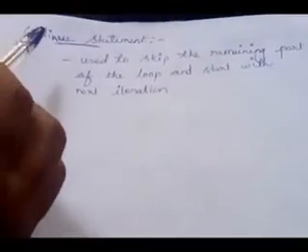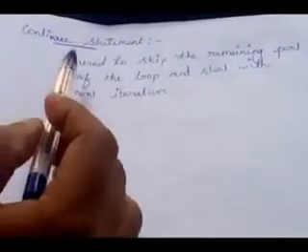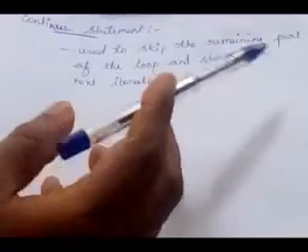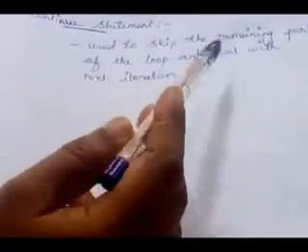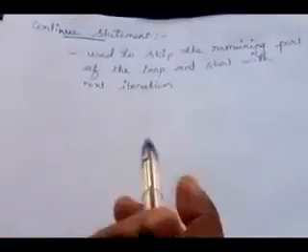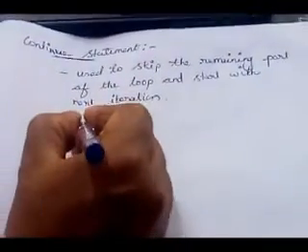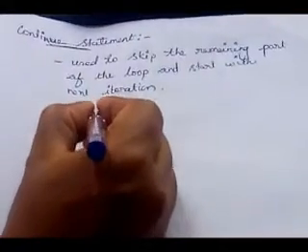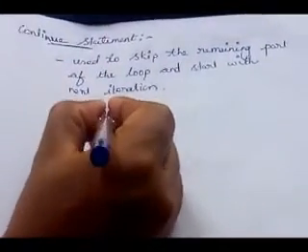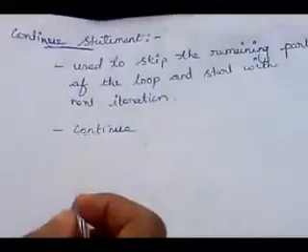Okay children, now we will see the continue statement. This continue statement is used to skip the remaining part of the loop and start with the next iteration. You can understand this explanation when we see the example. The syntax of the continue statement is just to write continue. Now we will see the flow chart.